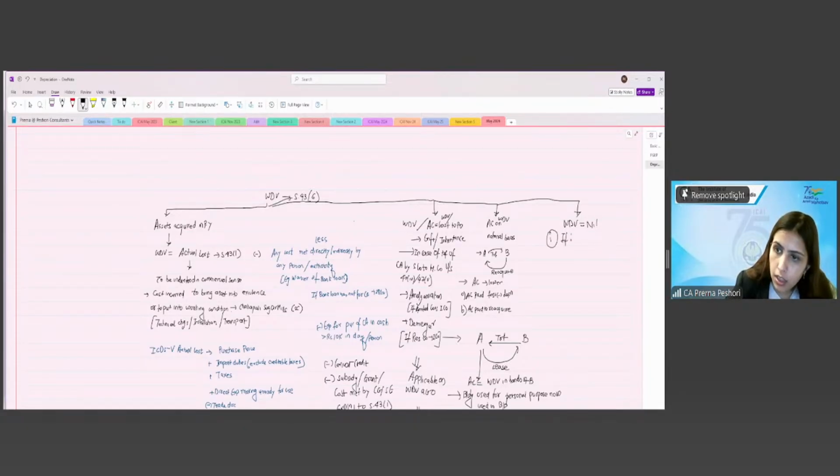If the block ceases to exist, or the sale consideration is greater than the WDV. If the block ceases to exist, all the assets in the block are sold off, or if your sale consideration is greater than WDV, in that case the WDV shall be considered as nil and there will be capital gain under section 50 of the Income Tax Act.